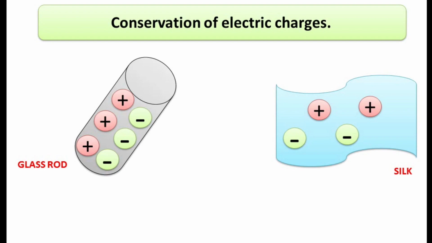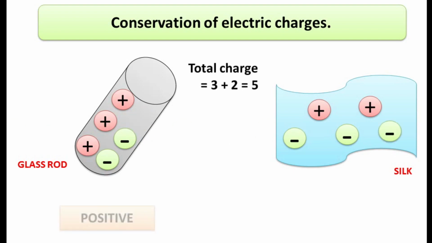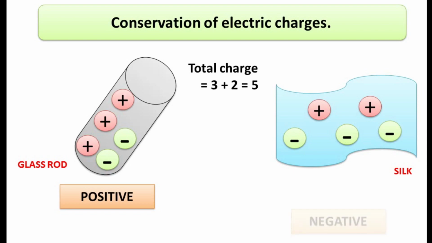Total electron in the system when it is not charged is 3 plus 2, that is 5 electrons. Now if we rub glass rod with silk, glass rod loses an electron and becomes positively charged. And silk gains electron and becomes negatively charged.